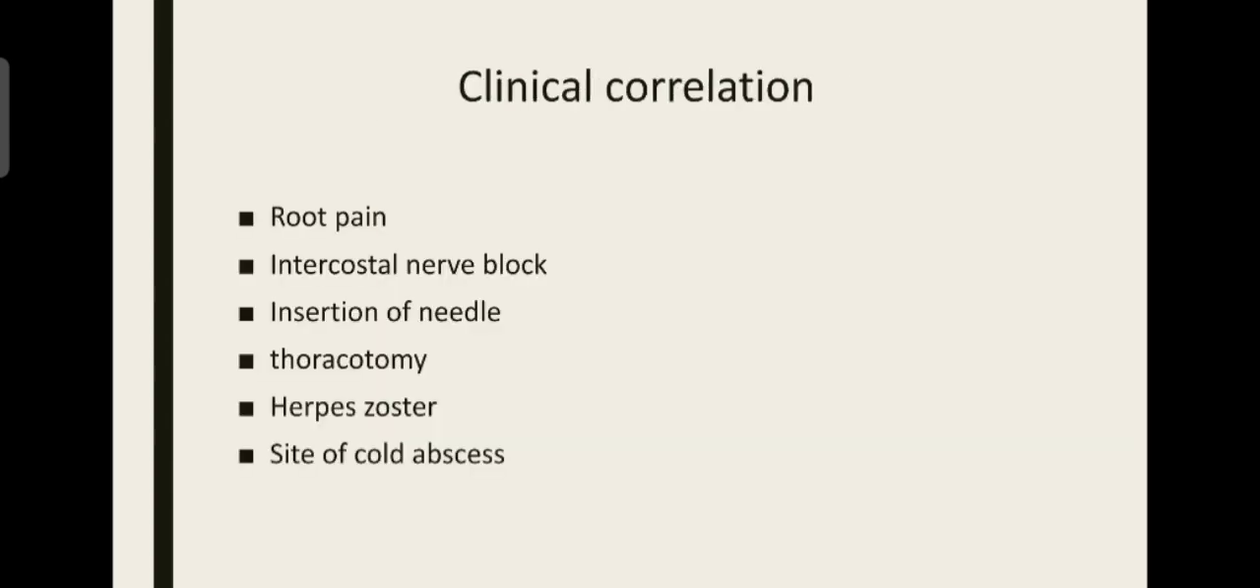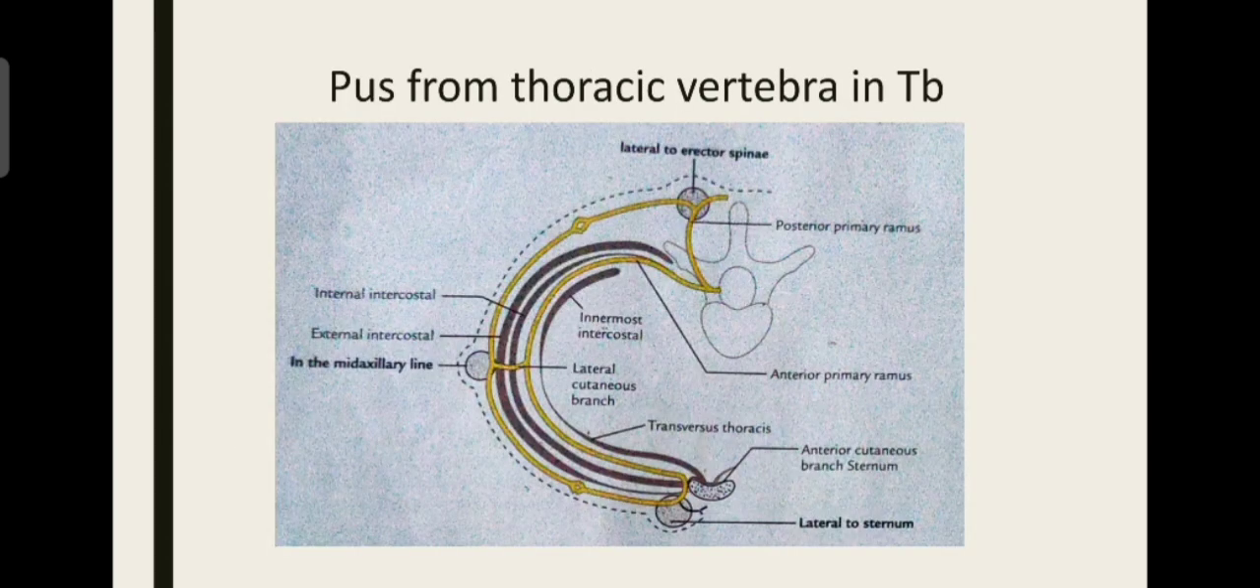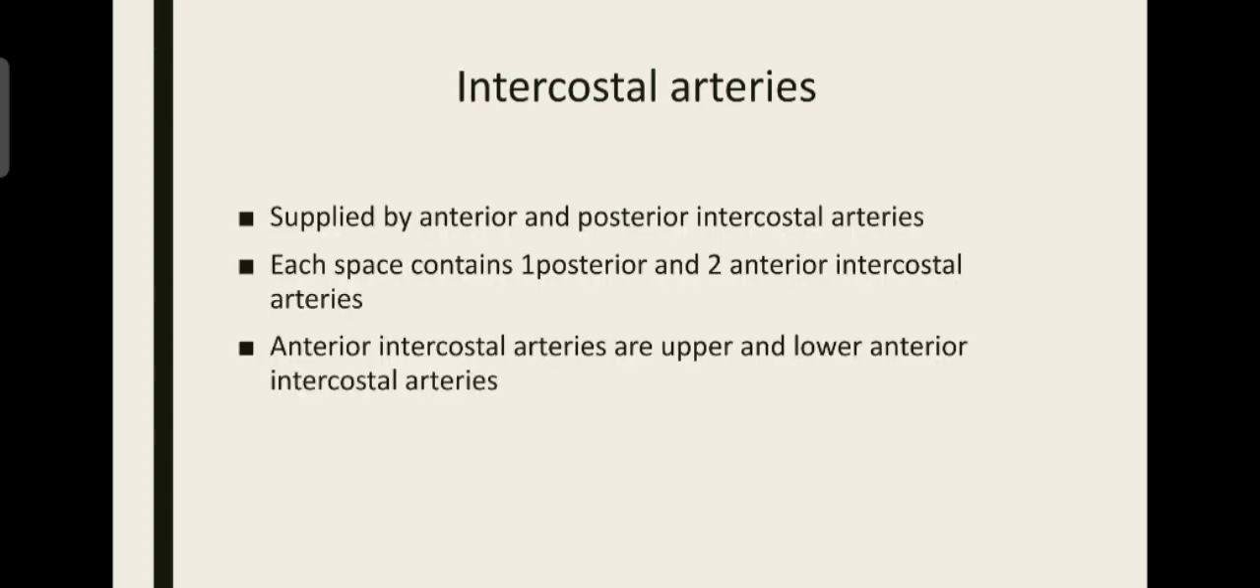So these are the clinical correlations that are present in the thoracic cavity, that is, the intercostal nerves. Next we are going to see about the intercostal vessels, that is, intercostal arteries and intercostal veins. First let us see about the intercostal arteries. There are two types of intercostal arteries, anterior and posterior intercostal arteries.